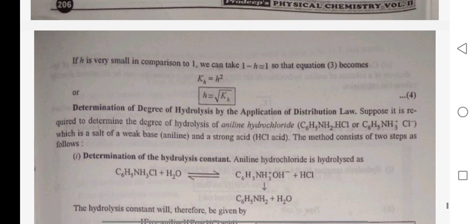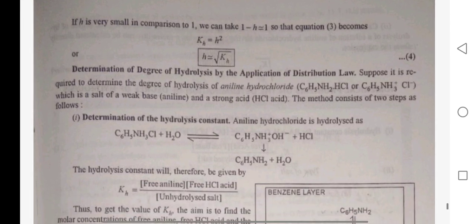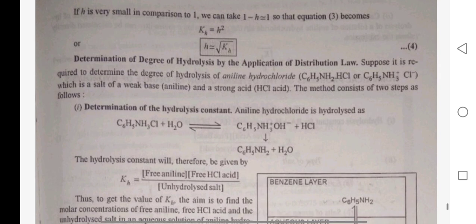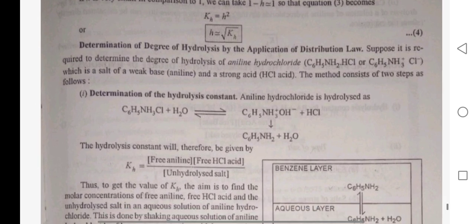If h is very small compared to 1, we can take 1 minus h approximately equal to 1, so that the equation becomes Kh is equal to h square. h approximately equal to root Kh.